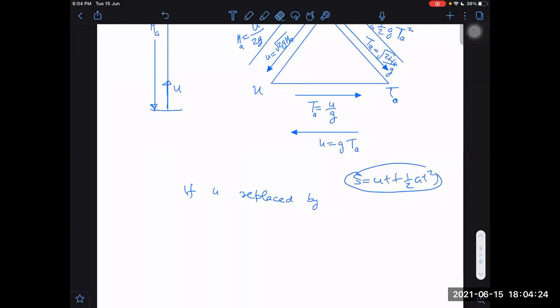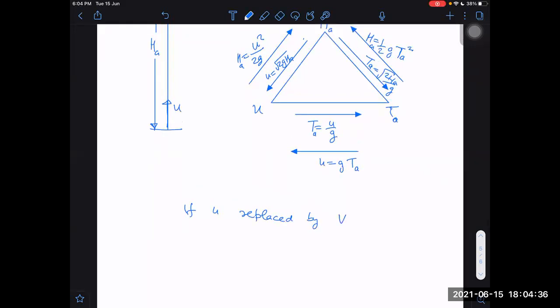But the point is, let us use that one also. I will use that and I will arrive at the same conclusions. If u is replaced by v for descent, all these formulas are still valid.